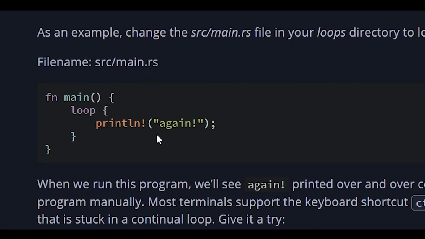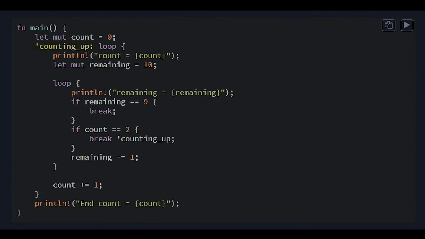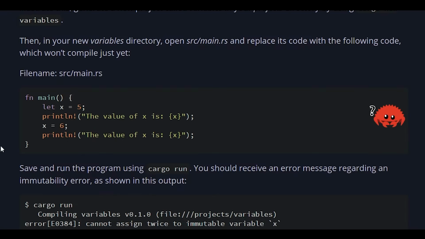On the second day, I continued reading the book and found about these weird loops. They're not a for loop, neither a while loop. It's like a while true loop. The interesting thing about them is that you can name them. And when there are more than one loop and you type break, you can break a particular loop, not just the parent loop. Another difference in Rust is that by default, you cannot change variables.